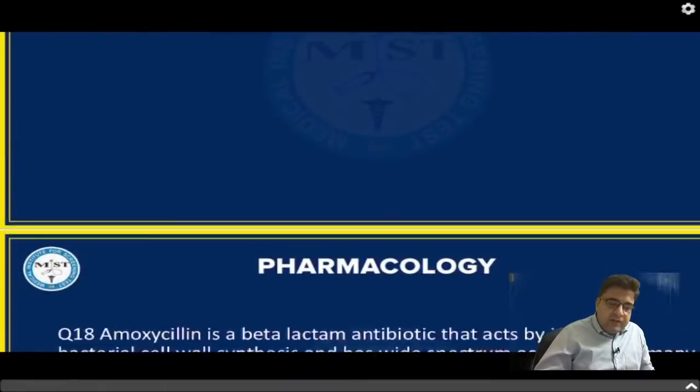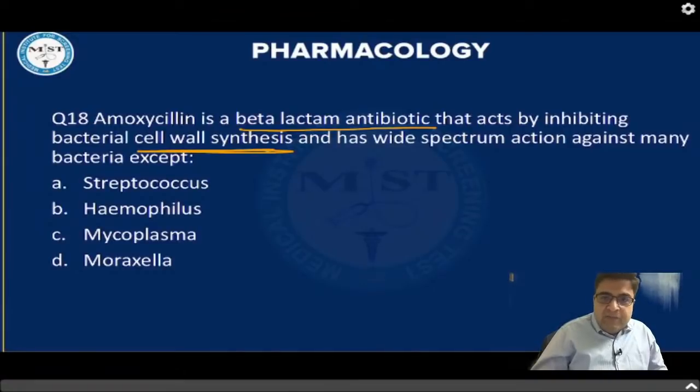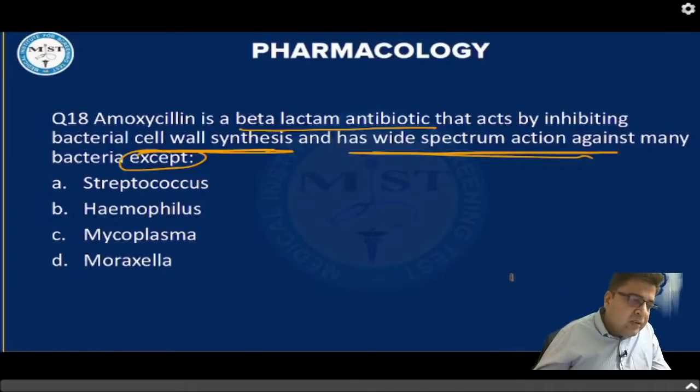Next is question number 18. Amoxicillin is a beta-lactam antibiotic which is a cell wall inhibitor and has a wide spectrum of action against many bacteria, but not against one bacterium out of these four. Can you find out against which bacteria this medicine is not useful?